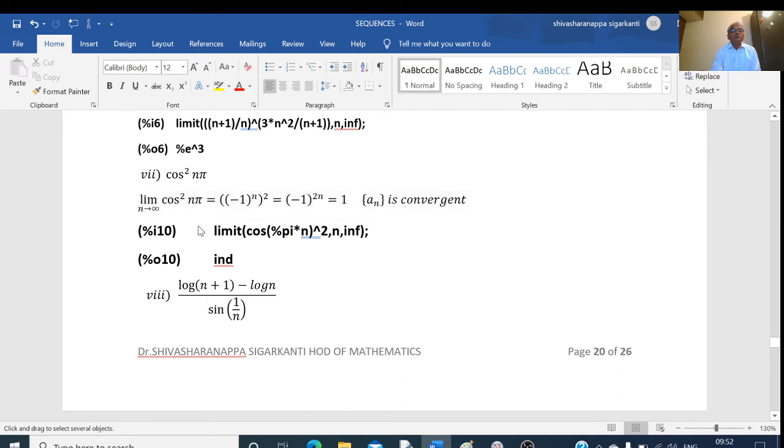And if we find this limit on Maxima, it is giving ind, that is indeterminate. Because it takes first minus 1 to the power of n. This is an oscillator, that is minus 1 or plus 1. Therefore, it is giving it as indeterminate. We cannot find out this limit using Maxima.